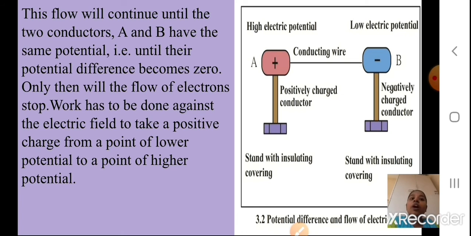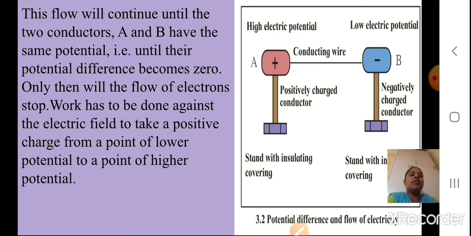Work has to be done against the electric field to take a positive charge from a point of lower potential to a point of higher potential. Okay students, how will you calculate work here? Work has to be done against the electric field. What is the work done here? A positive charge traveling from a point of lower potential to a point of higher potential. That will be your work done.